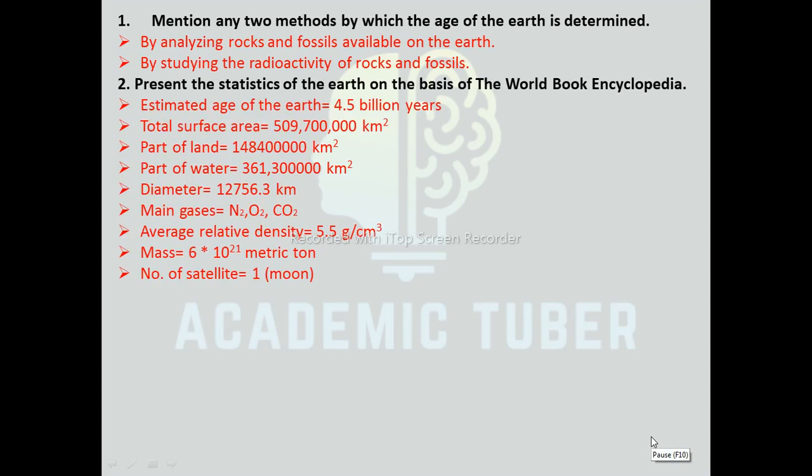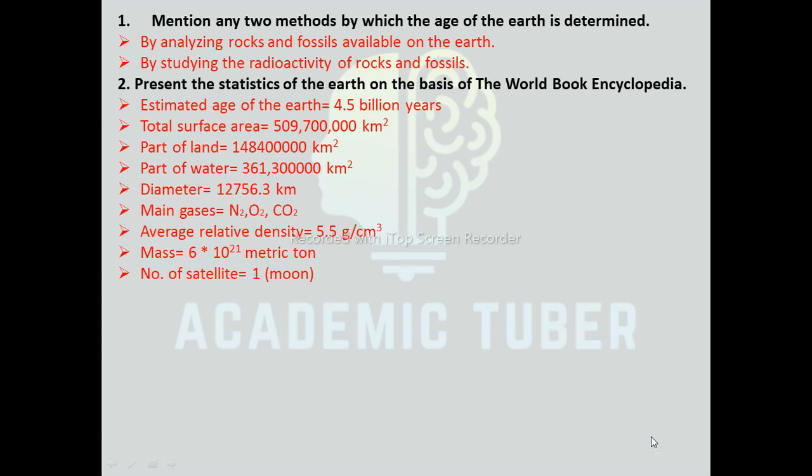Here are the statistics of the Earth on the basis of the World Book Encyclopedia. Estimated age of Earth is 4.5 billion years. Total surface area 509,700,000 square kilometer. Part of land 148,400,000 square kilometer. Part of water 361,300,000 square kilometer.